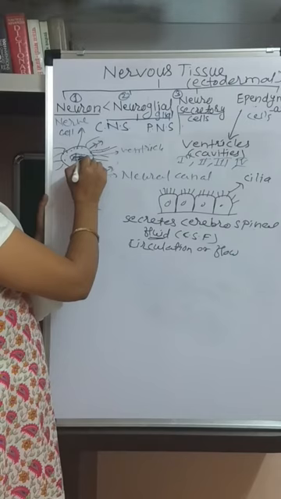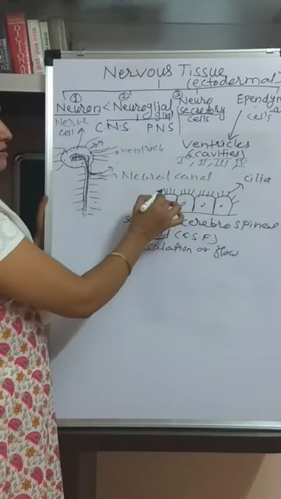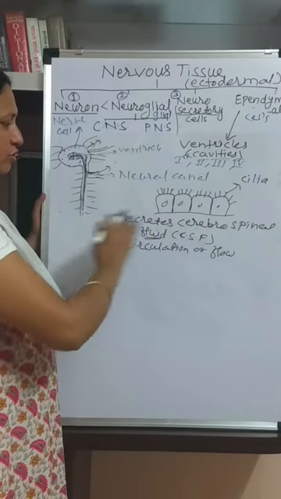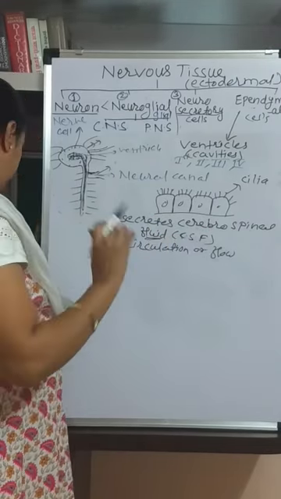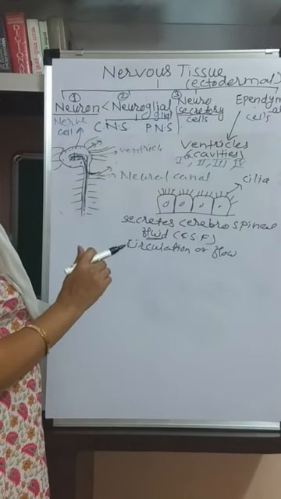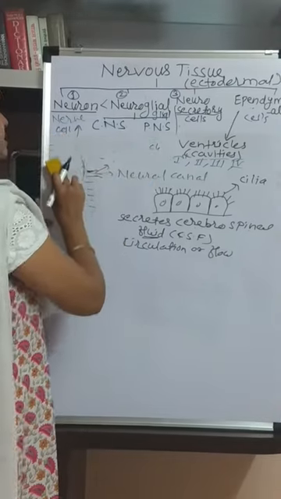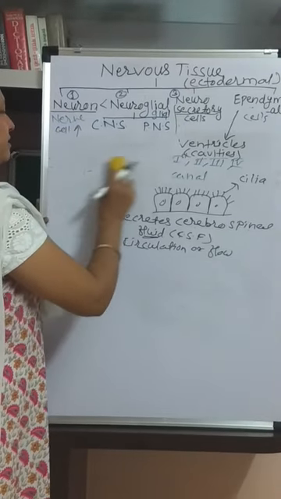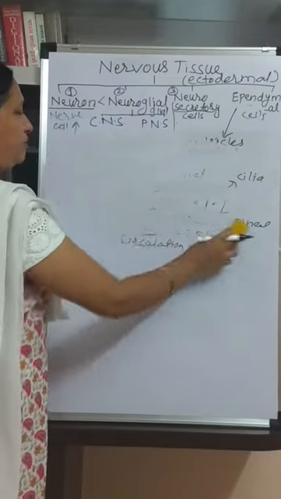The fluid which is here, for it to flow fully from here to here, these cilia are helpful for the flow of, or for the circulation of, cerebrospinal fluid. Now the function of cerebrospinal fluid we will discuss later in detail. What is the function of cerebrospinal fluid? So up to this, any problem?